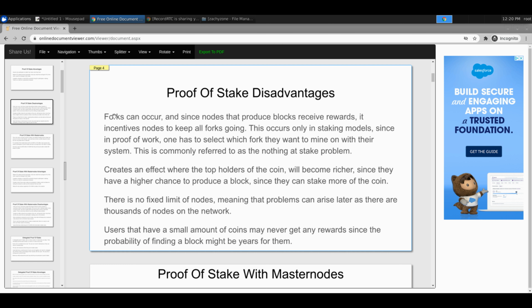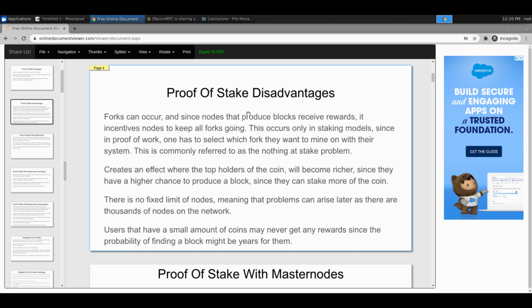This one's interesting, because Dan Larimer talks about it in one of the papers he's written. I forget what it's called. Nothing at stake is what it's called. So what that means is, with proof of work, you have to choose. If a coin's splitting, you would have to choose blockchain A or blockchain B. You throw your hashing power on there, and then the larger hashing power blockchain would eventually win.